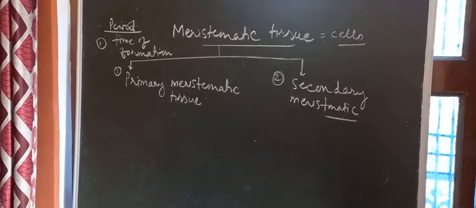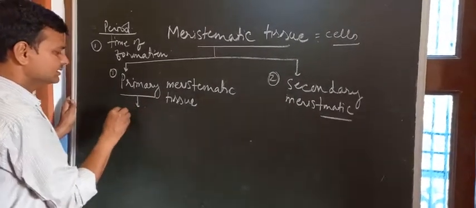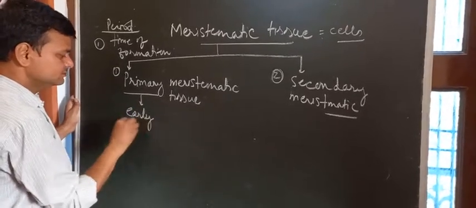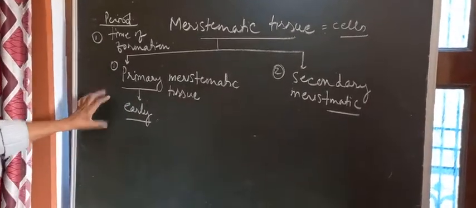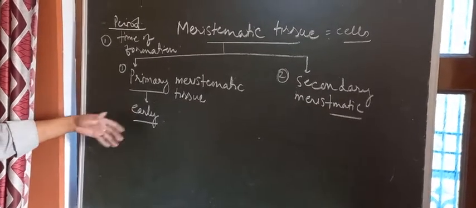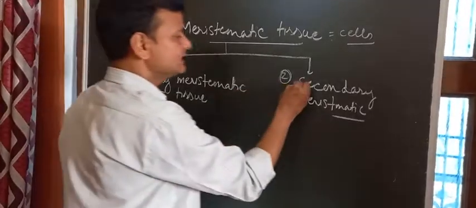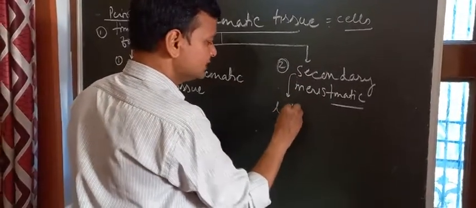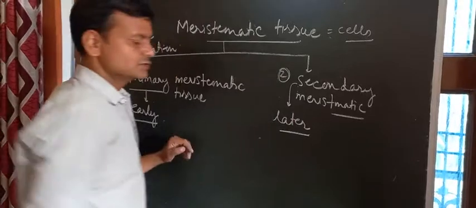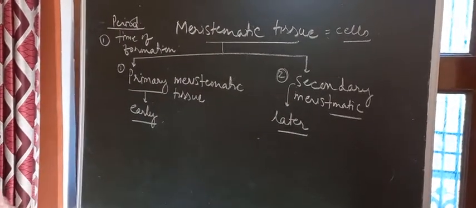Now, what is the meaning of primary? Primary means early. This is the period of formation, early. Those meristematic tissues which are formed early, they are called primary meristematic tissue, and secondary is referred to as later. Those tissues which are formed afterwards, they are called secondary meristematic tissue.